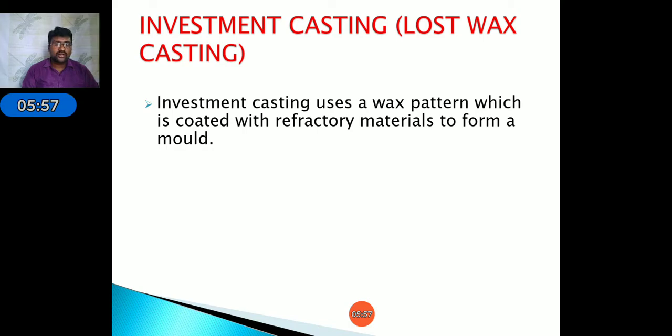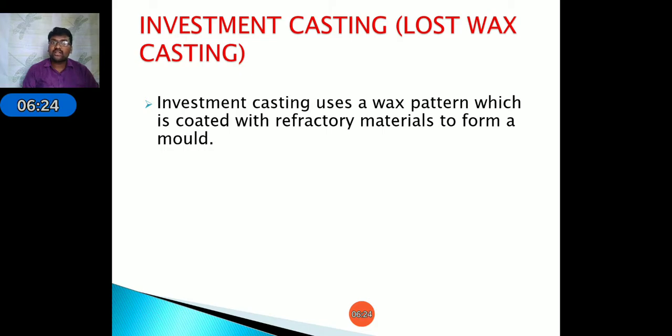Already we discussed in the introduction class there are different types of patterns and molds: expendable pattern and expendable mold, and permanent pattern and permanent mold, as well as permanent mold without a pattern. Investment casting comes under expendable pattern and expendable mold.